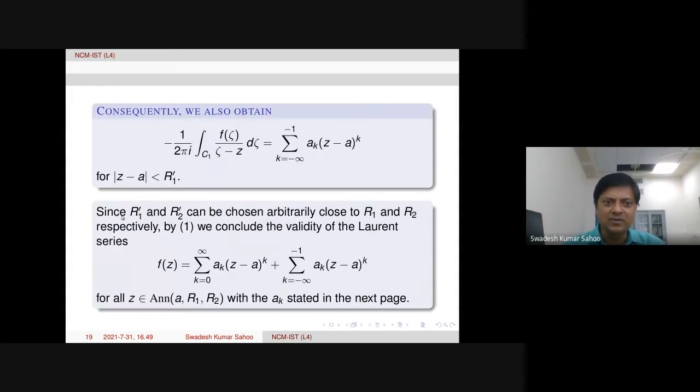Since R1 prime and R2 prime can be chosen arbitrarily close to R1 and R2 respectively, from the formula that f of z had, two integrals, we get this series expansion in this annulus. Similarly, we can take them close to the boundaries also.